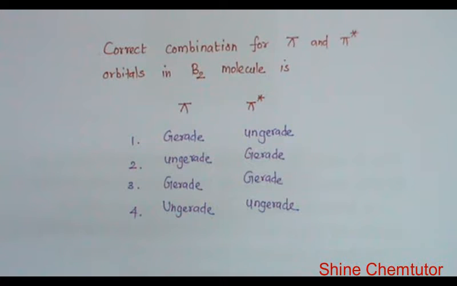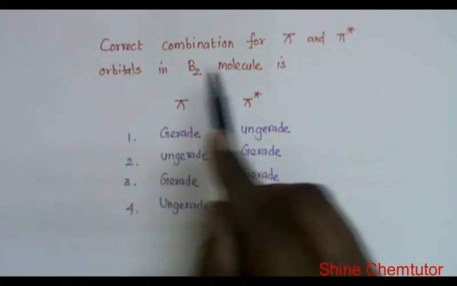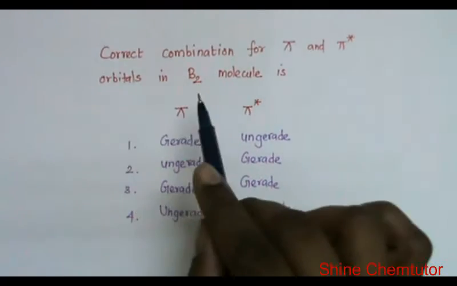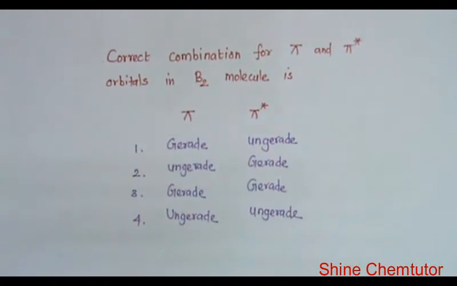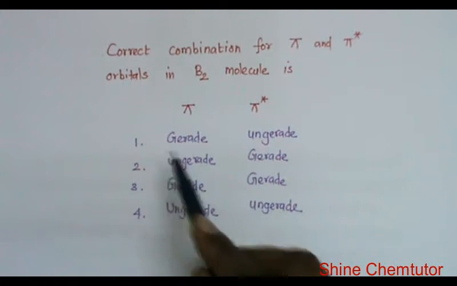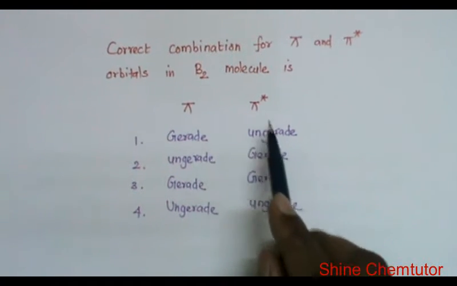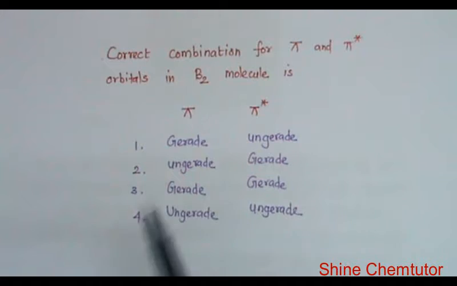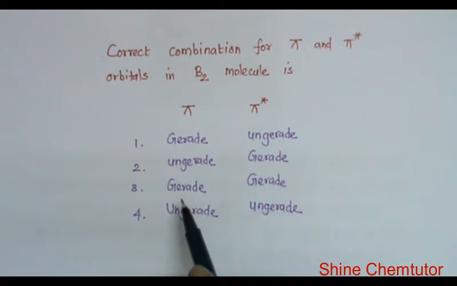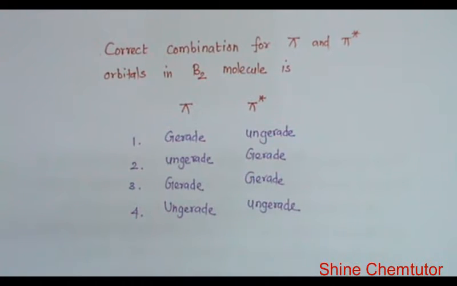In this video, we are going to solve a problem on molecular orbital theory. The question is: the correct combination for pi and pi star orbitals in the B2 molecule is. They are given four options: gerade for pi and gerade for pi star, ungerade for pi and gerade for pi star, gerade for both, and ungerade for both.